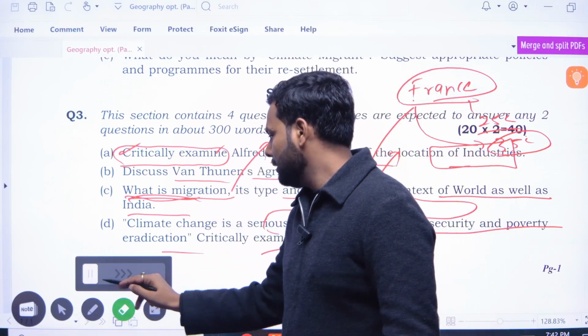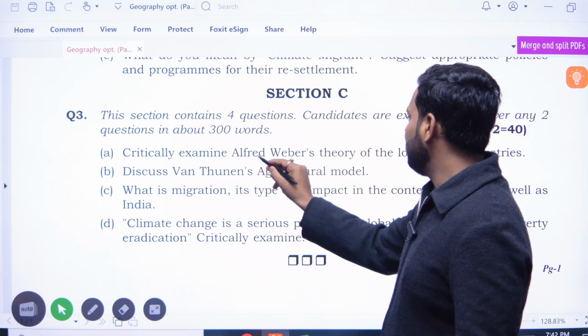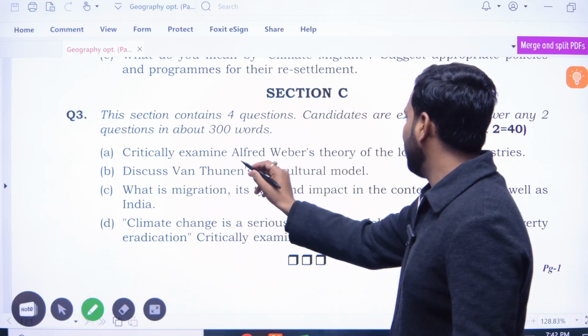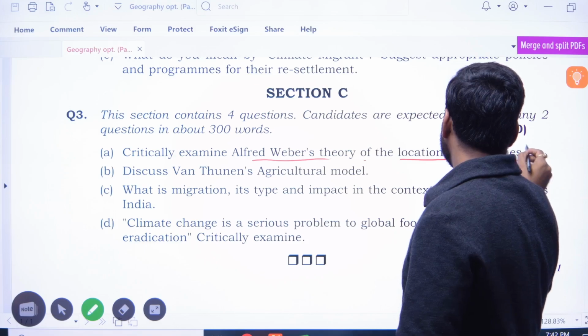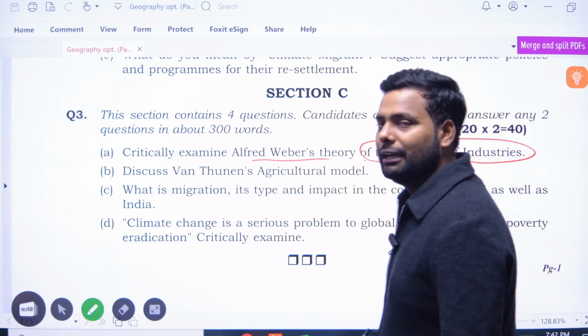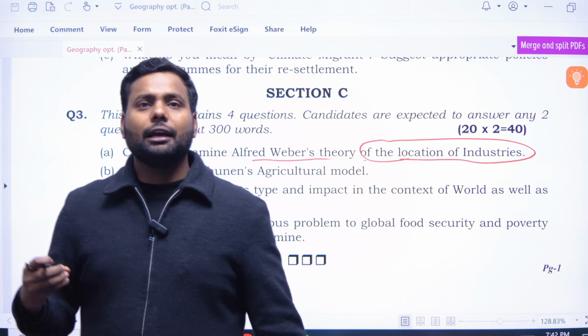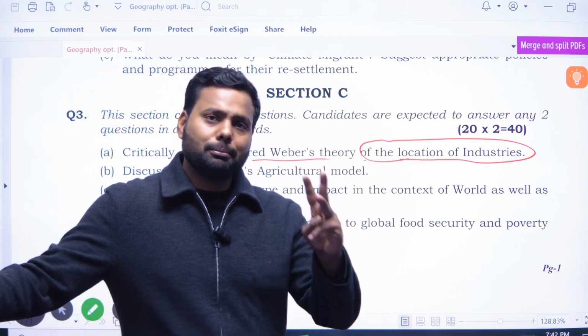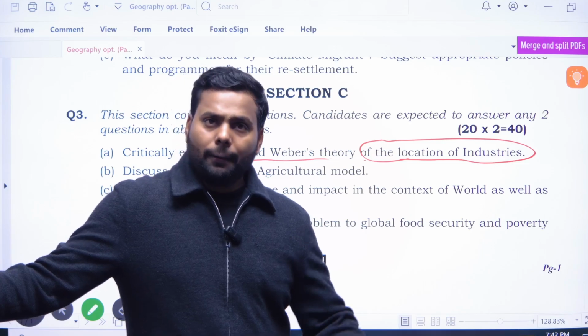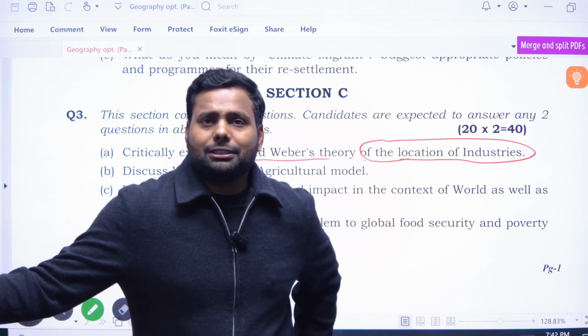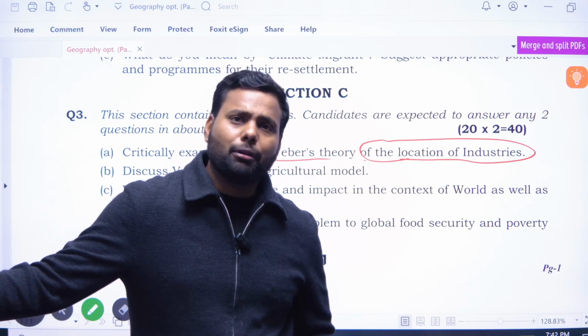another section: critically examine Alfred Weber's theory of location of industries. We all know that Alfred Weber's theory of industrial location is based on three things. What is the main objective of setting up an industry? To maximize the profit.